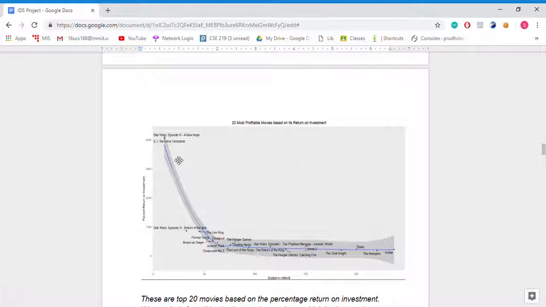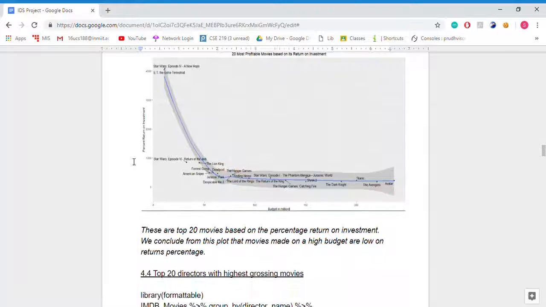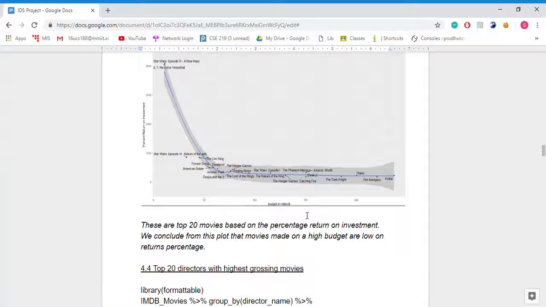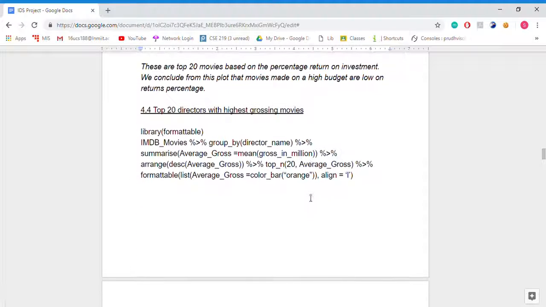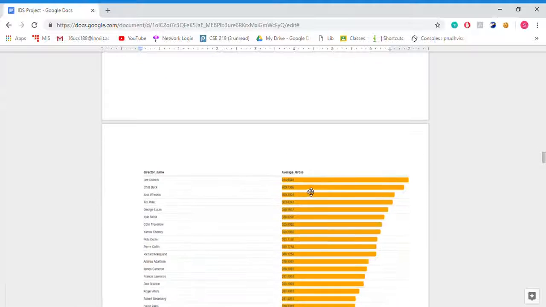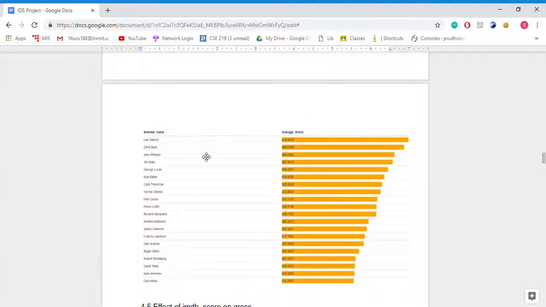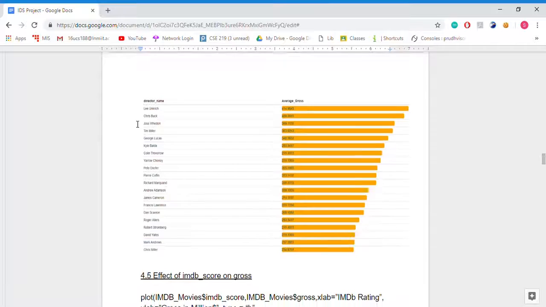Here also E.T. the Extraterrestrial and Star Wars made a very good percentage on investment. We are also plotting it against budget in million. Now we'll be looking at the top 20 directors with the highest grossing movies. Lee Unkrich is the number one director whose movies have grossed highest. Then Chris Buck, Josh Whedon, Tim Miller, etc.